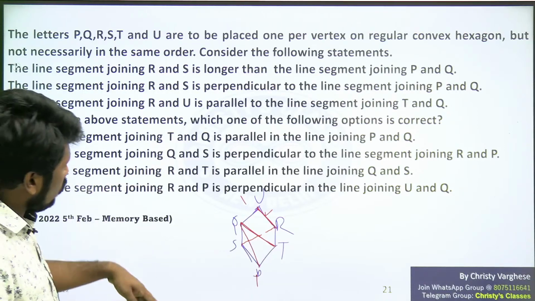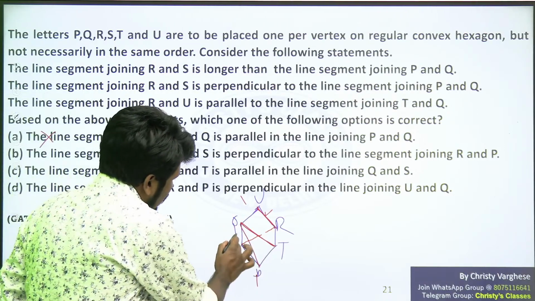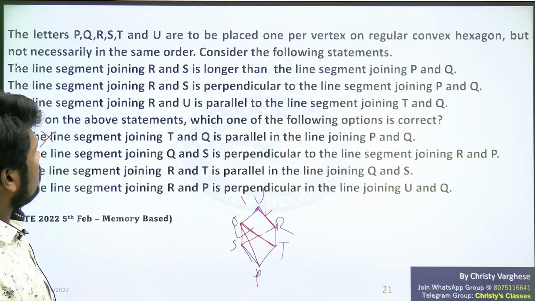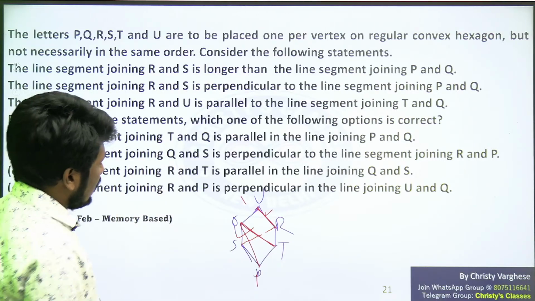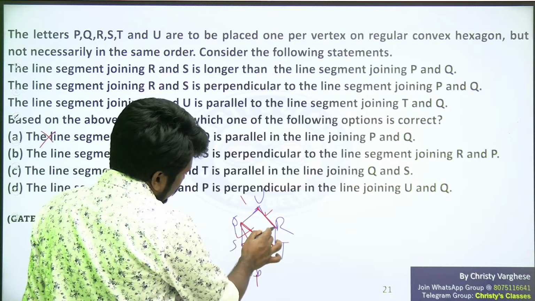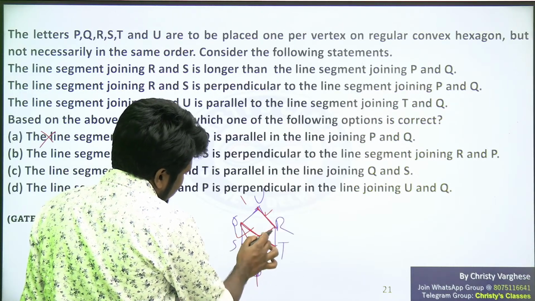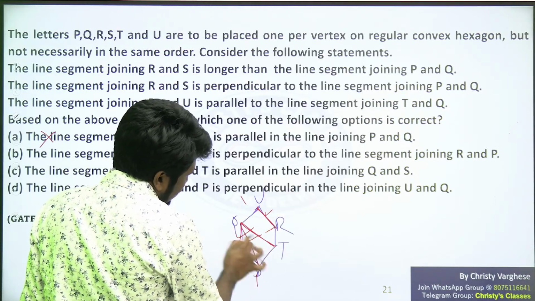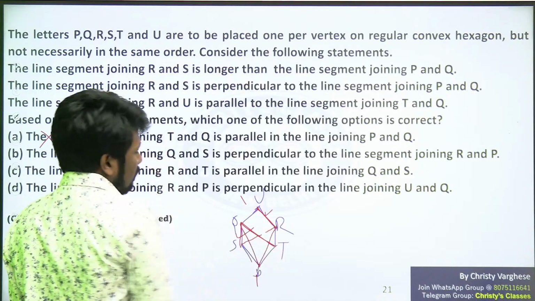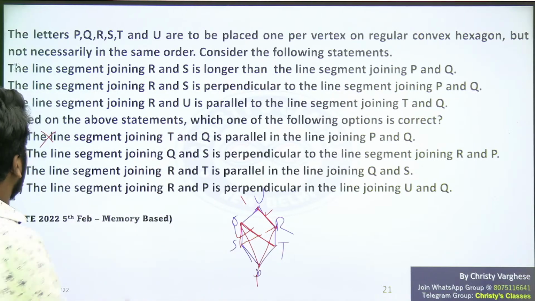Line segment joining Q and S, this one, is perpendicular to the line segment joining R and P. R and P: this line is here, this line is here, and this line is here. These are not perpendicular or even parallel. So that is also wrong.